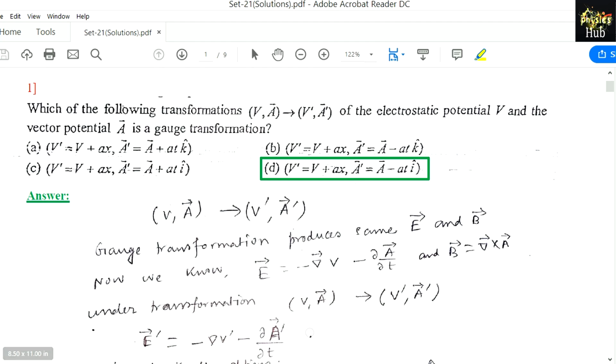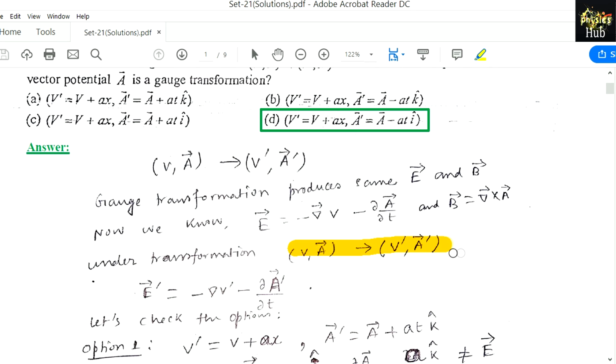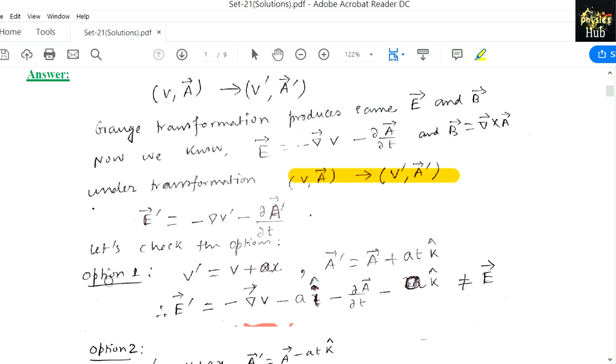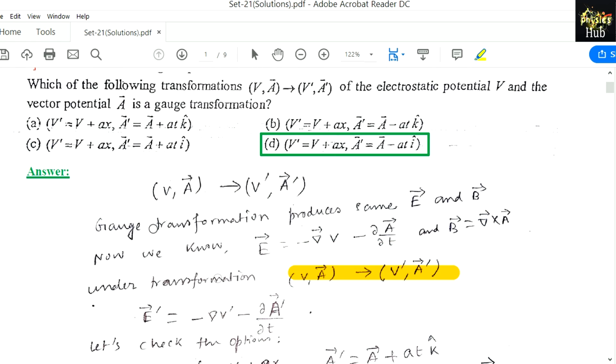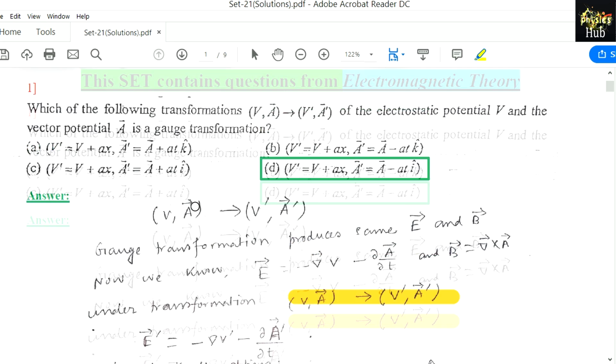Now as you know, E equals minus del V minus del A by del t, and B equals curl of A. Under this transformation, E prime will be equal to minus del V prime minus del A prime by del t. Now we have to select which of these transformations follow these things. Now we'll check the options one by one. We don't have another way. We have to check all the options to get the answer. So let's first check the first option.